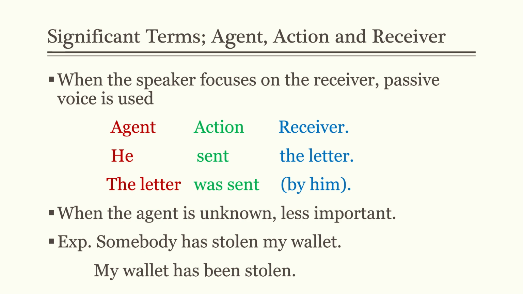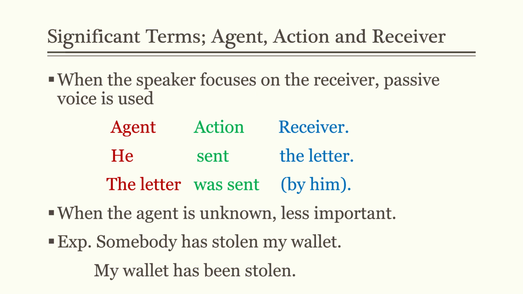For example, he sent the letter. He is the agent here. He is the doer. Who is the doer? That's the agent. Sent, it's the verb, it's the action that was performed. The letter, it's the receiver as it receives the action. When the speaker focuses on the receiver, the passive voice is used. When our focus is on the receiver, not on the agent, then we use the passive voice.